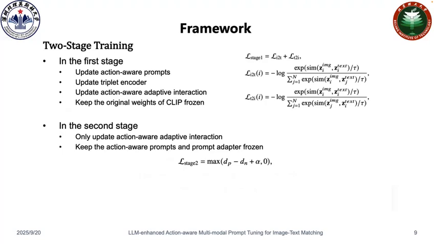The whole training process utilizes the action-aware prompts to mine and store the hidden states of the pre-trained image encoder, enabling CLIP to retain its advantages. The first stage focuses on learning effective prompts to fully harness the capabilities of CLIP, while the second stage refines multimodal interactions.